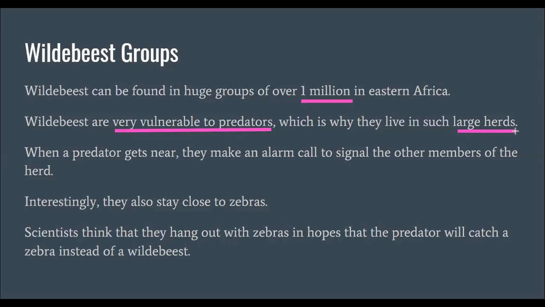So we learned about prides for lions, packs for wolves, and herds for wildebeests. And to keep themselves safe, they make alarm calls to signal the other members that a predator is near. And they also stick with zebras. So the zebras might be a distraction to the predator and try to keep them away from their own herd.